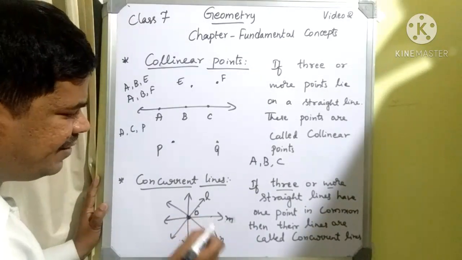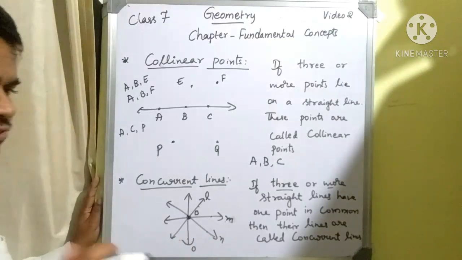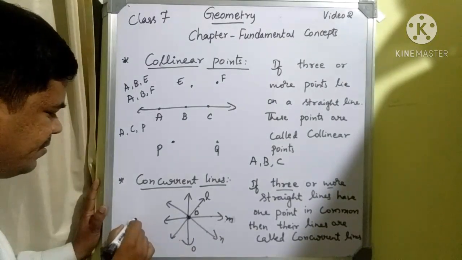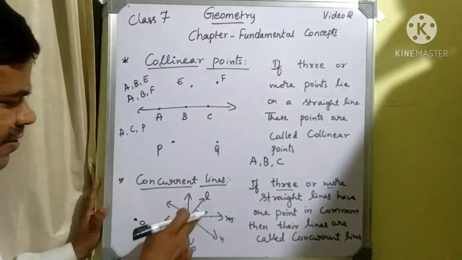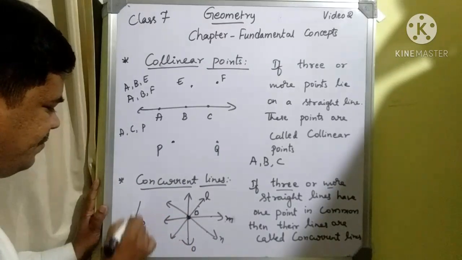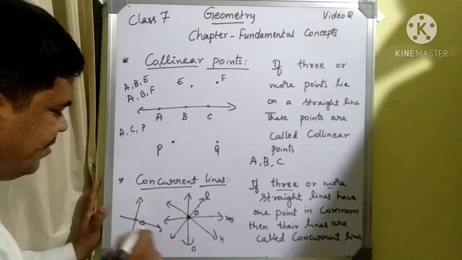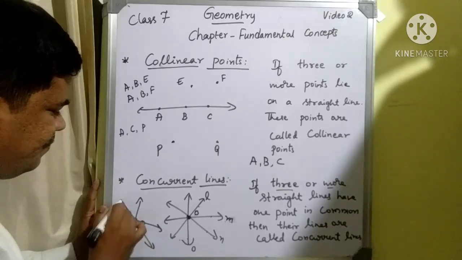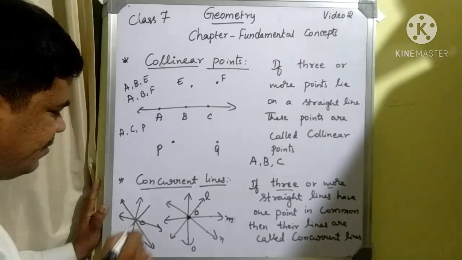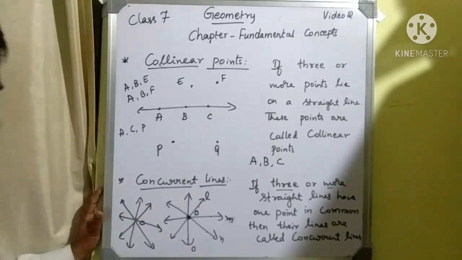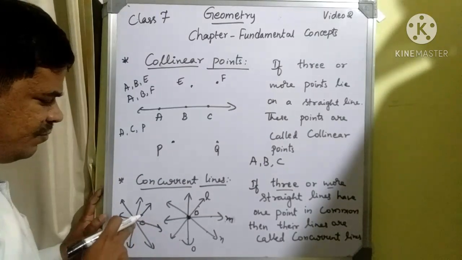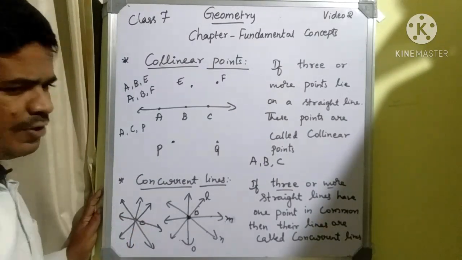Here O is the point in common for the straight lines like line L, line M, line N and line O. We just consider a point, which we can call O here, and then pass different straight lines through it. That means for all these lines one point is common, that is point O.